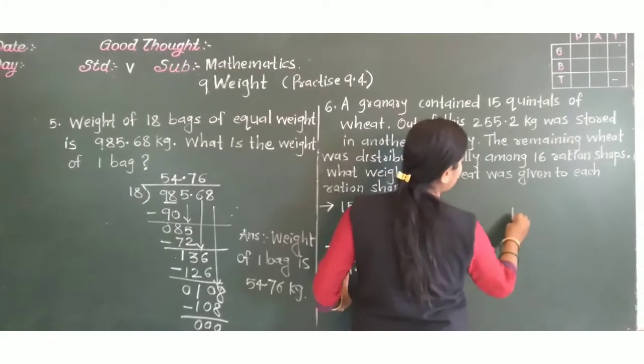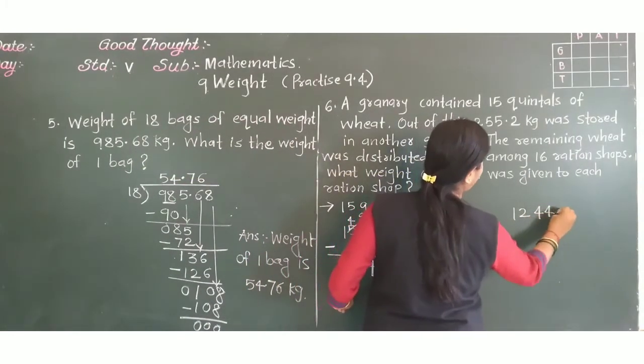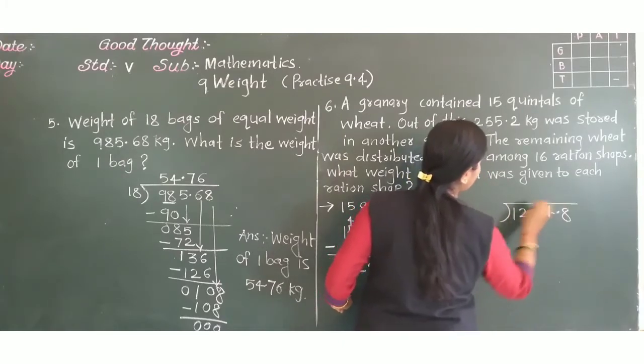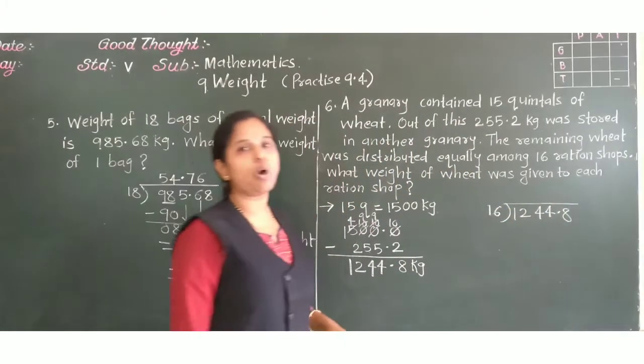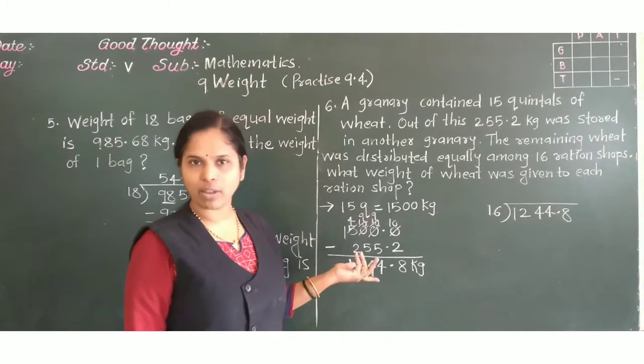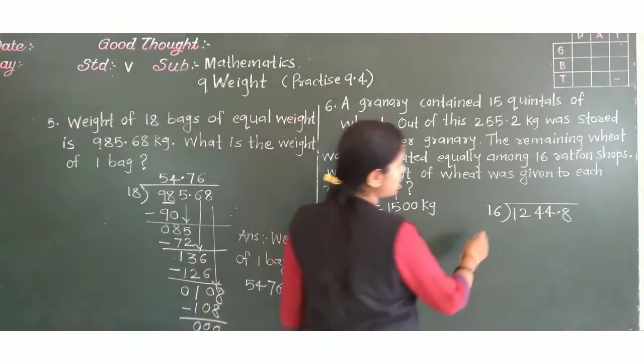This remaining wheat was distributed among 16 ration shops. That means this remaining wheat we have to divide by 16 so that we can find out how much quantity each ration shop will get. Okay. So now see here.